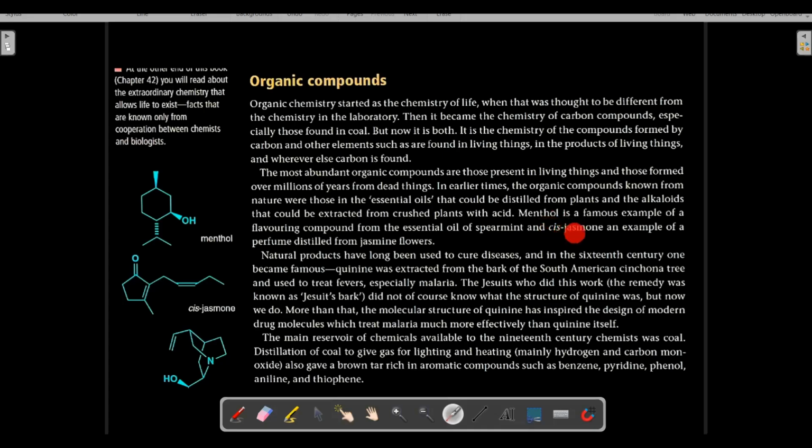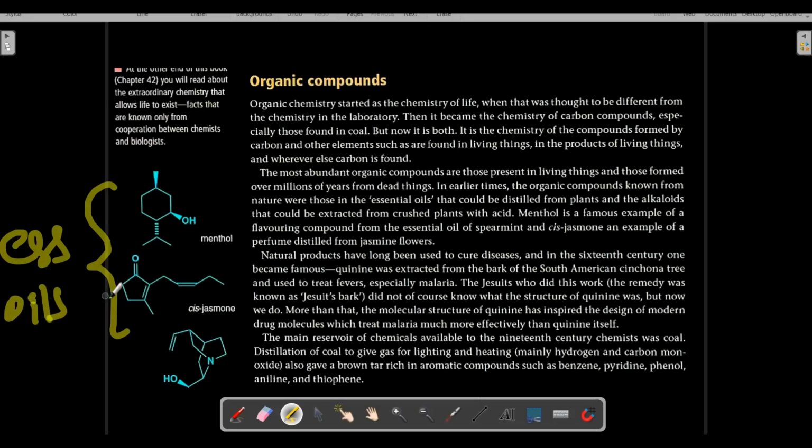Okay, and the structure of cis-jasmone has been shown here. This is the structure of cis-jasmone. Cis-jasmone is an example of a perfume distilled from jasmine flowers. So both of these are examples of essential oils. There are no examples of alkaloids in this particular paragraph.